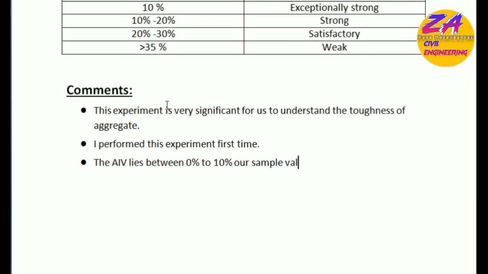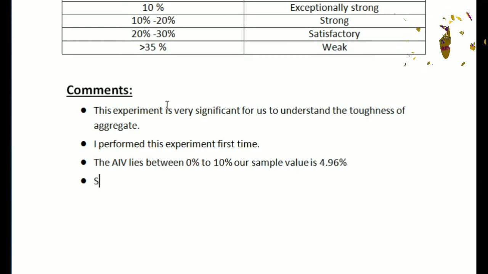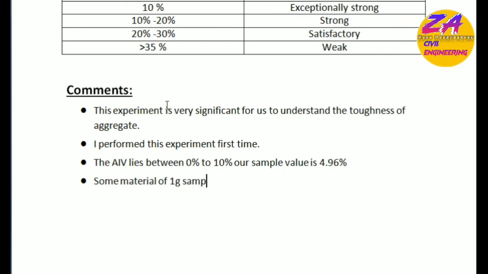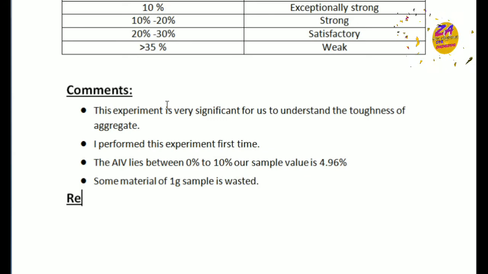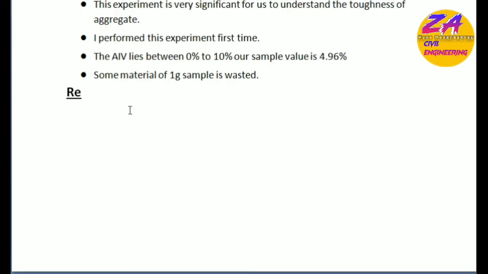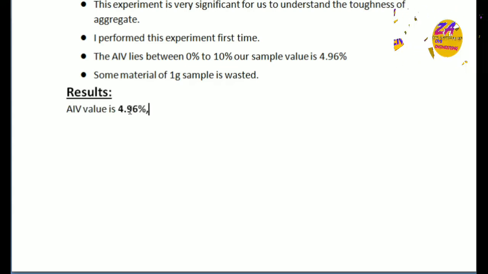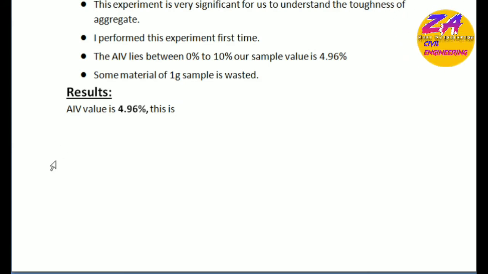Our sample value is 4.96. So 1 gram of the sample material was wasted, and the result we get in this experiment, the AIV value, the impact value, is 4.96%. This is an exceptionally strong material.